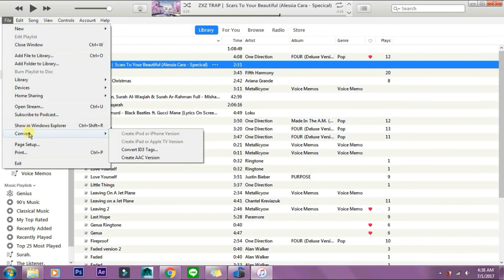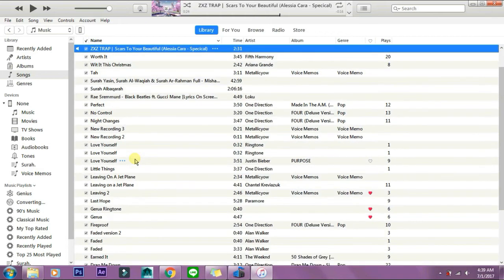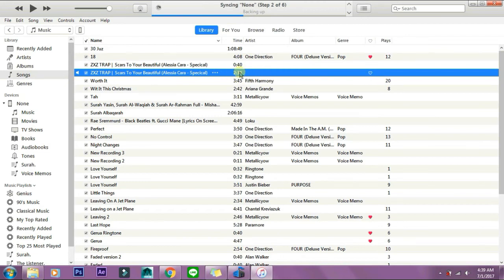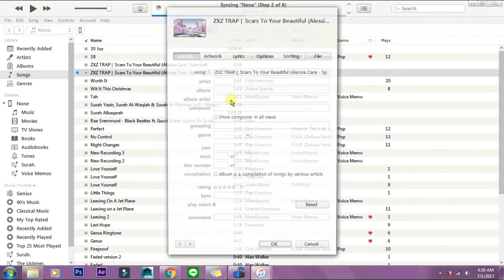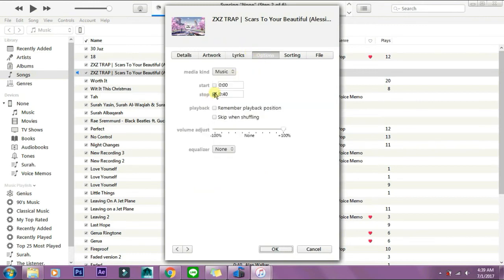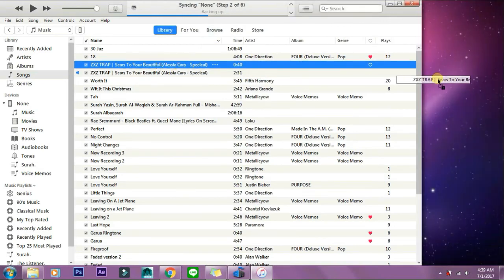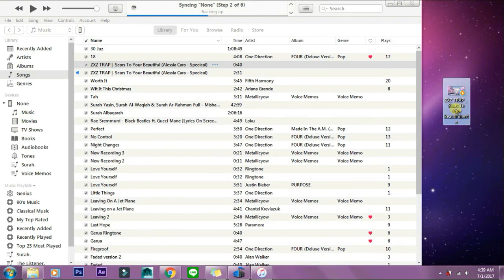Now go to Convert and create AAC version for that music. Now it has duplicated the track and you can change it to original again. Make sure the track is 40 seconds, drag it to your desktop and rename it to M4R. You want to click on File and import that music into your iTunes again.